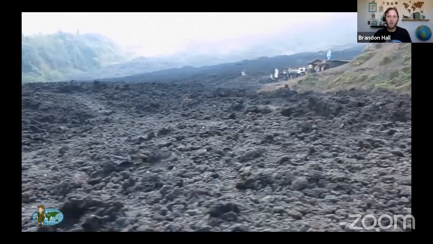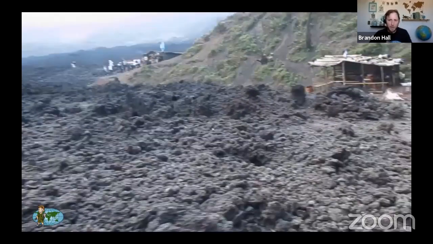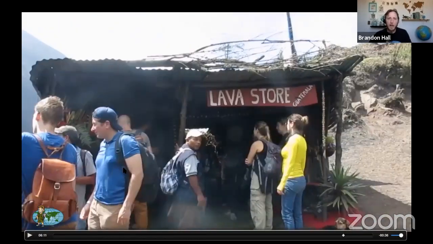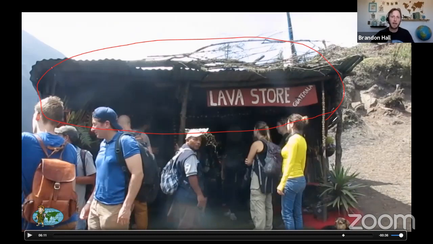And we're going to head over to the lava store and check it out. And here's the lava store. What's unique about the lava store is it's a great way to support the local community and locals, people that live on the volcano. There's local Maya people that come here and they take lava rock and make jewelry out of it. And so you can actually buy things for your parents.